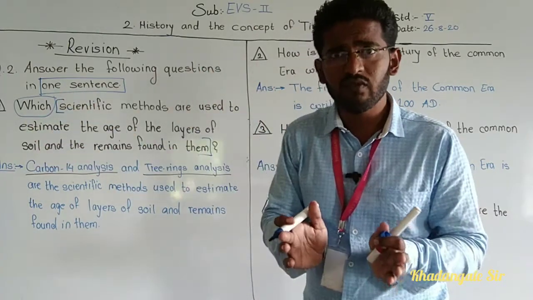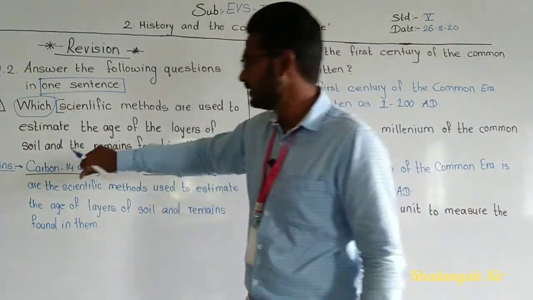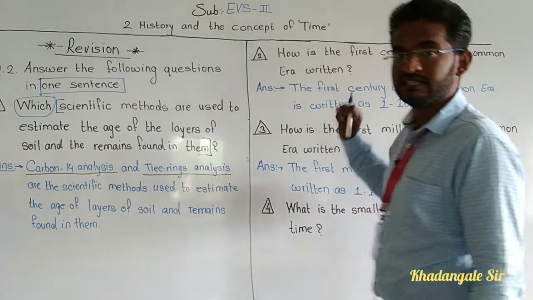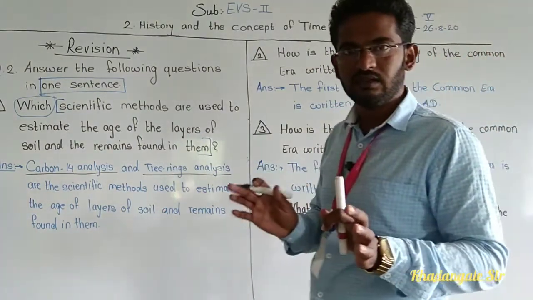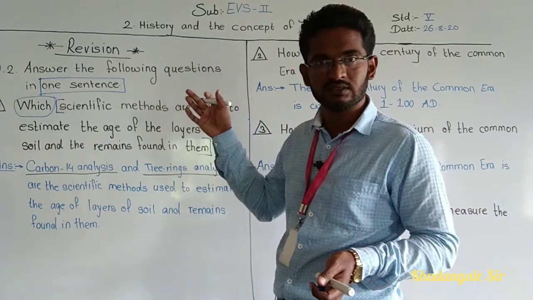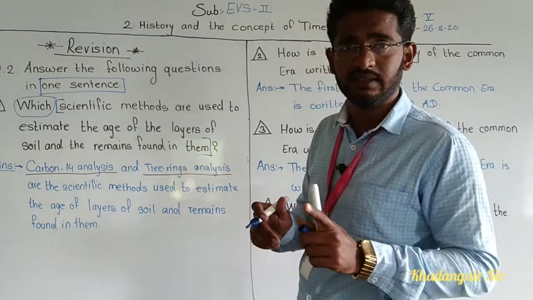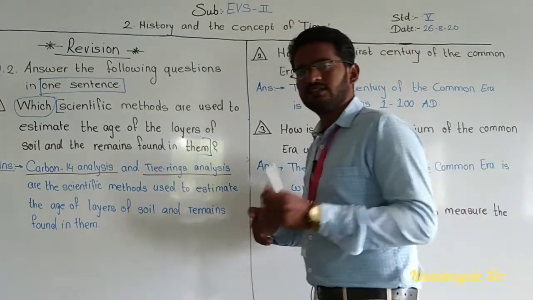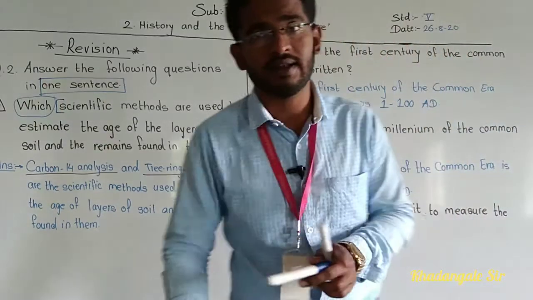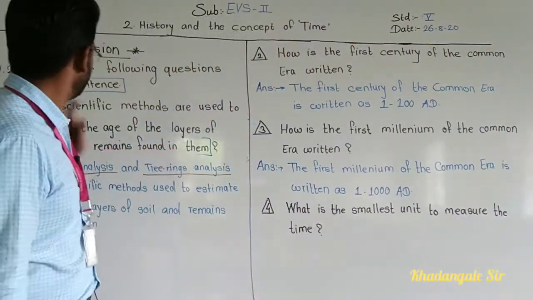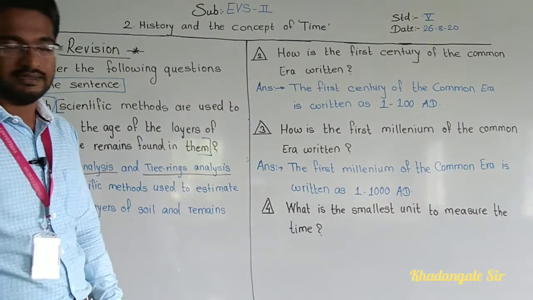In the same way, here, which we have removed, our answer we have put, and the remaining question as it is we have written. Understood? So now, is there any botheration that how to learn these much big question answers? No? Very good. So like this, we have to use tricks and techniques. Okay? See, simple things are there. I will explain you. You will understand, and on your own you can write question answers. So do you understand this first question? Carbon-14 analysis and tree rings analysis.